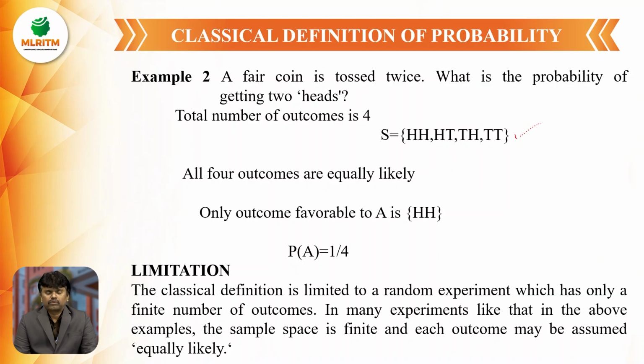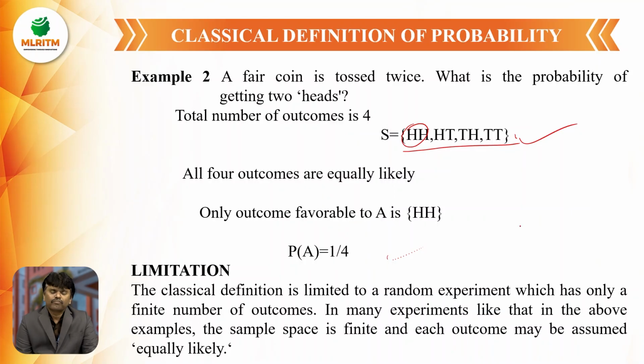I would like to find the probability of getting 2 heads. Out of these 4 outcomes, only 1 outcome gives 2 heads. So the probability of getting 2 heads is favorable events 1 out of 4 events, that means 1 by 4.